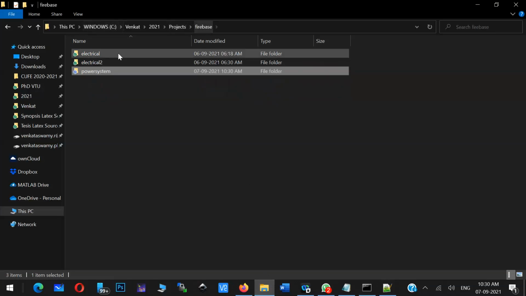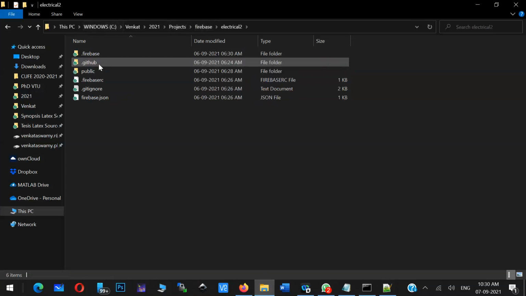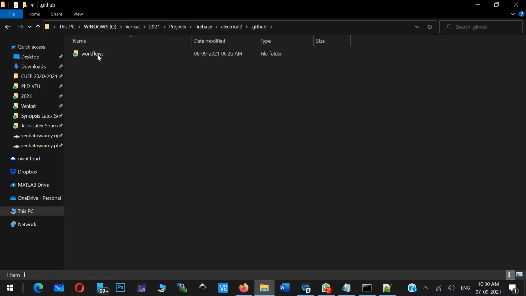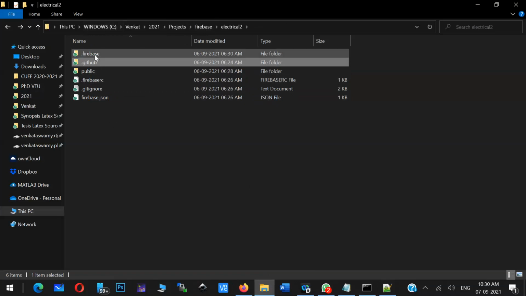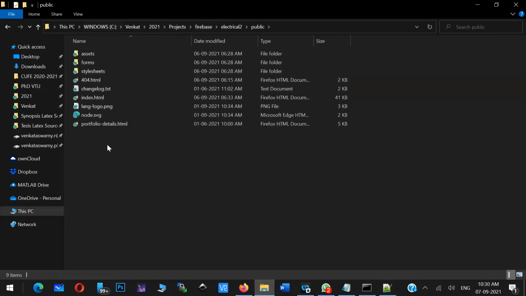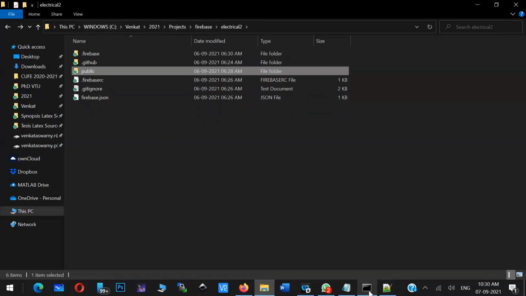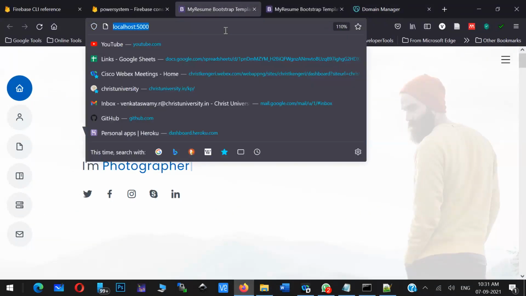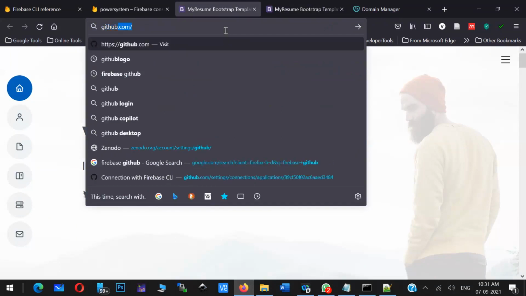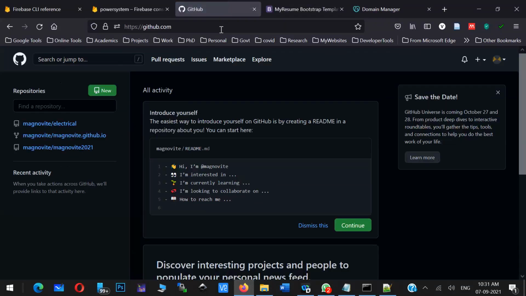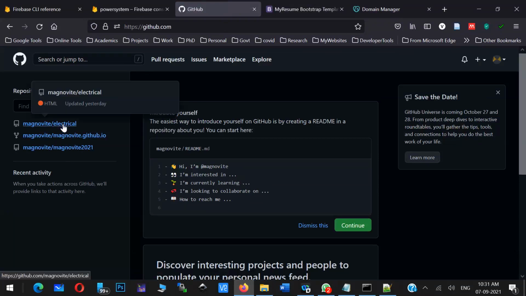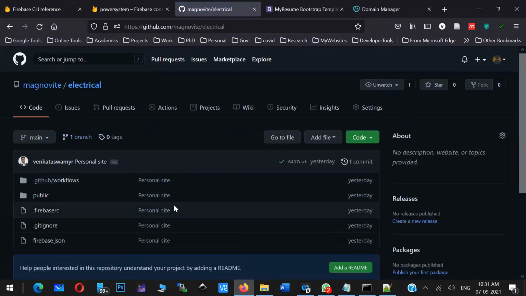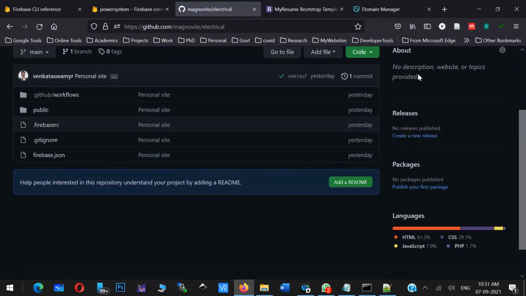And what happens? One folder will come, like this .github workflow directory. So now just create this file structure, keep your application in this particular folder, and just run firebase deploy. After that, if you visit this particular GitHub page, that application will automatically come here.